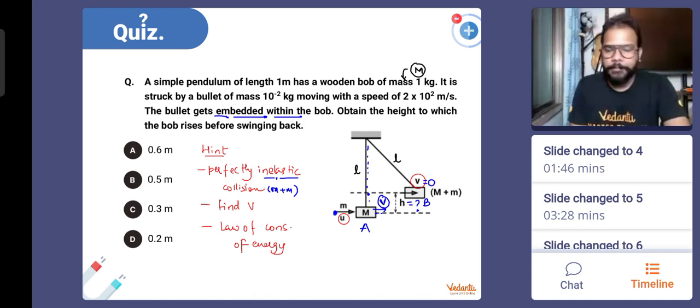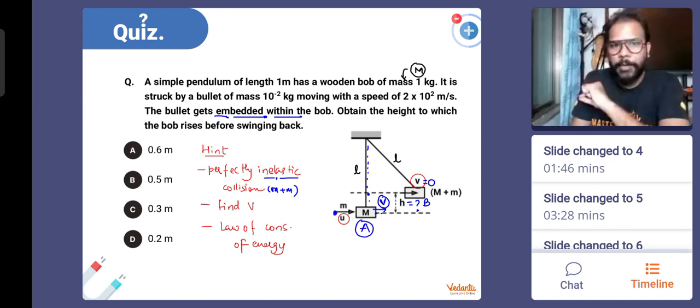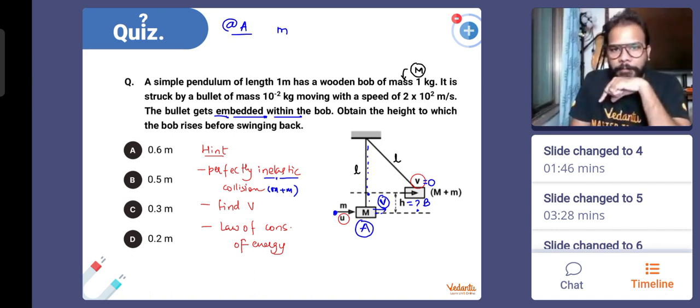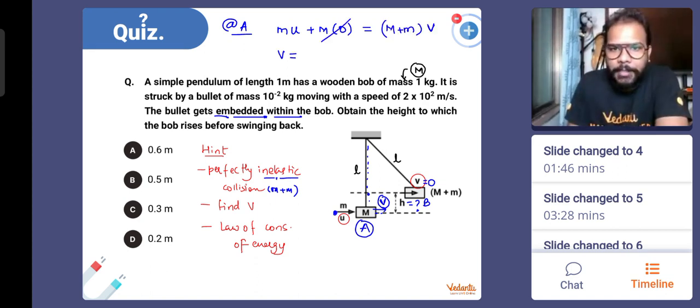So first of all, everyone, realizing that it is a perfectly inelastic collision, you know that the momentum will remain conserved. So at position A, the bullet will penetrate, and they will move together. Just at A, the mass which is moving is the bullet moving with a velocity u. Wooden block not moving at all. So I'm writing momentum conservation. The combined mass M plus m will start rising with the velocity v. So this part is 0. The velocity with which they start rising is mu upon M plus m.